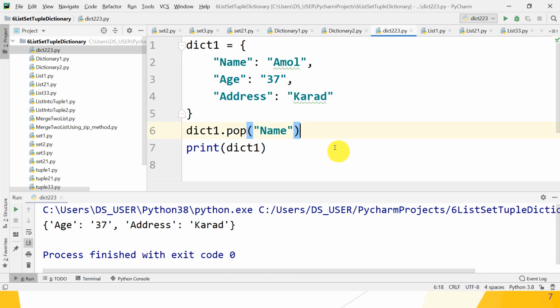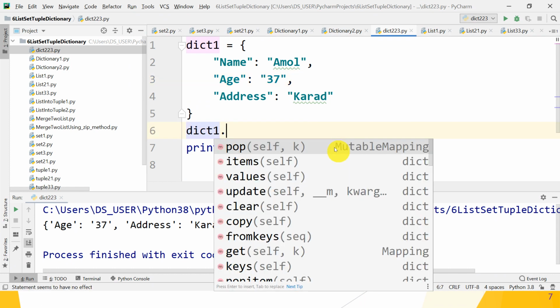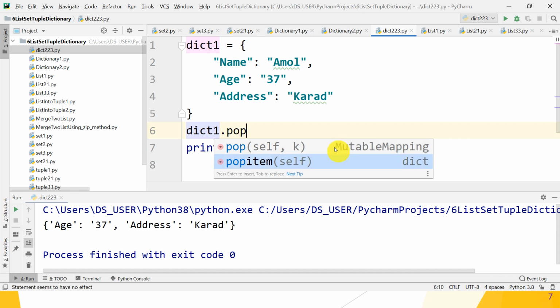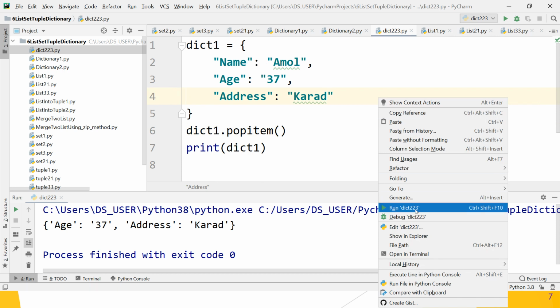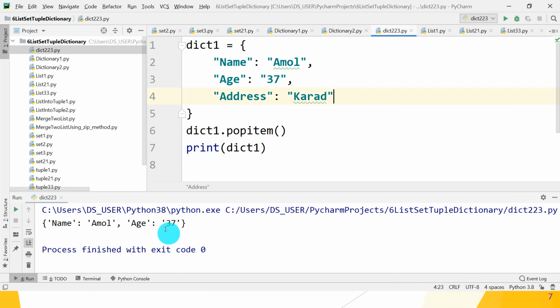So what is another way? The popitem method. So choose the popitem method and find out whether any arguments are there. Yes, there is the argument self, that is the current calling object, that is dict1. Yes guys, we know that part, but is another object there? No. So don't pass any values to popitem. The popitem method automatically removes the last inserted key value from the dictionary. So great guys, check whether it works or not. So name, age, and the last inserted is address, and that address is automatically deleted from the dictionary.